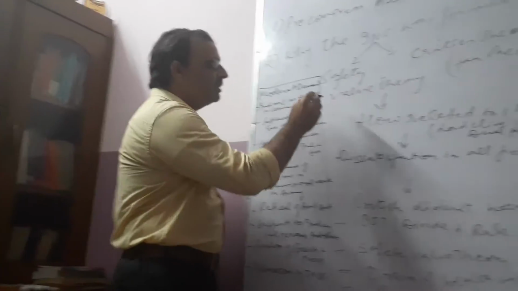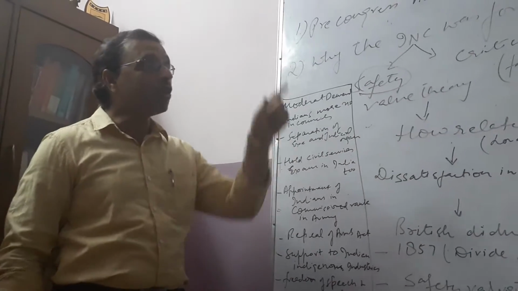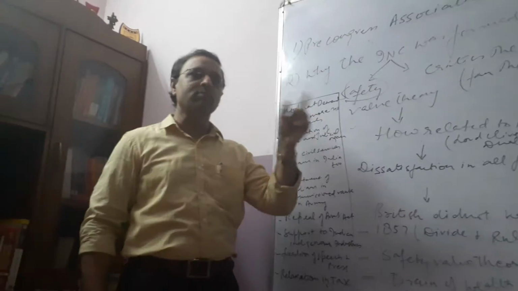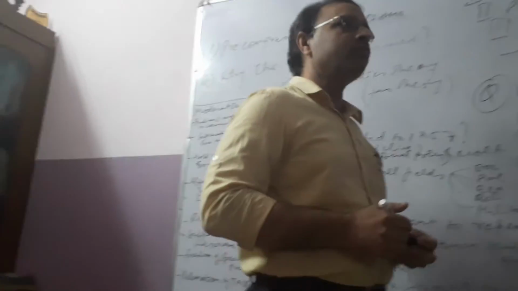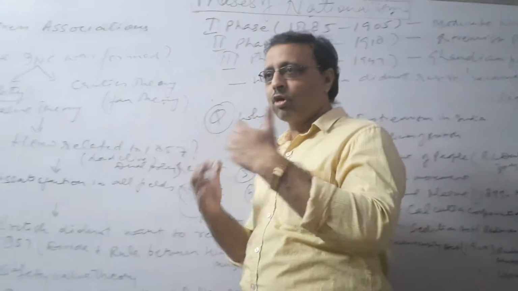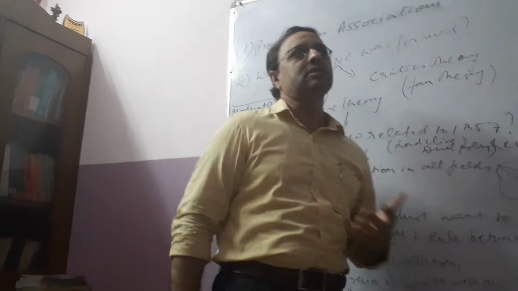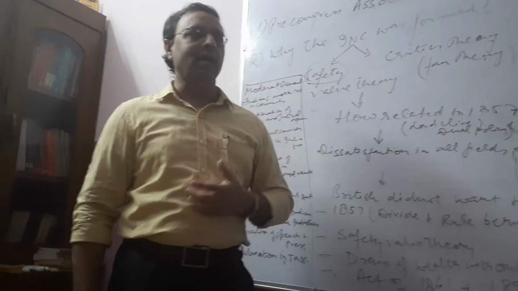So students, here we are seeing a word, safety. It means Congress was formed by the British people. Alan Octavian Hume was the founder, and there were also Indian members associated in the formation of the Indian National Congress. Dadabhai Naoroji was there, the Grand Old Man of India.